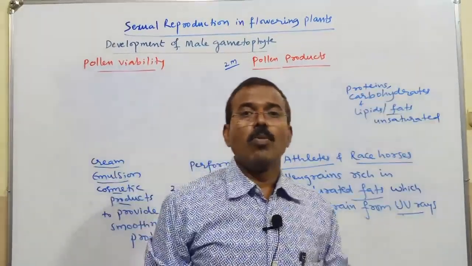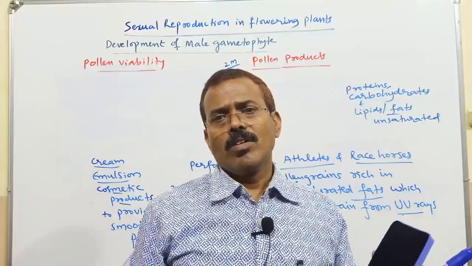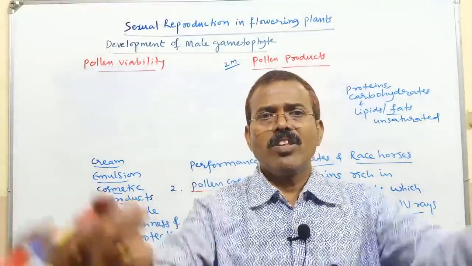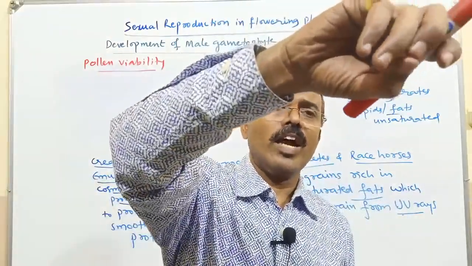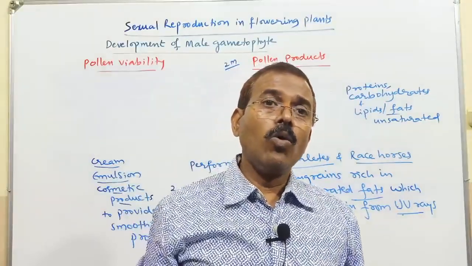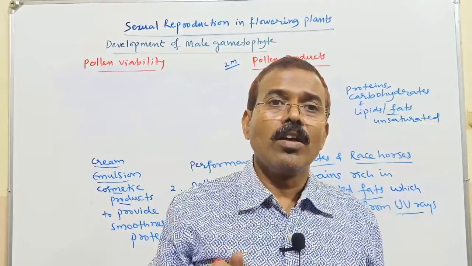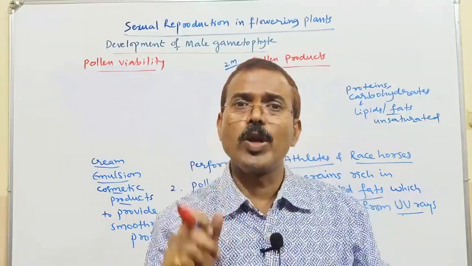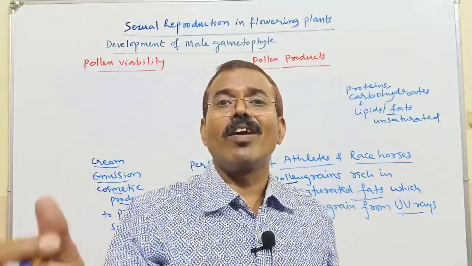Next, pollen viability. The flowers containing the anthers, on maturity, they burst and release the pollen grains. So these pollen grains have to be carried to the stigma of the flower. How long can these pollen grains be functional? That is very important, because pollen grain should germinate, should form the pollen tube, and that pollen tube will carry the male gamete that can help in the fertilization process.